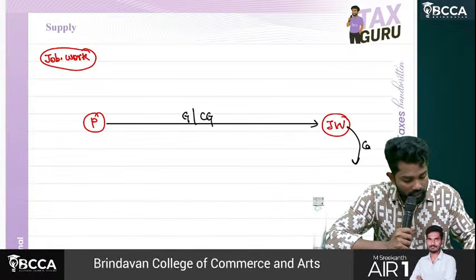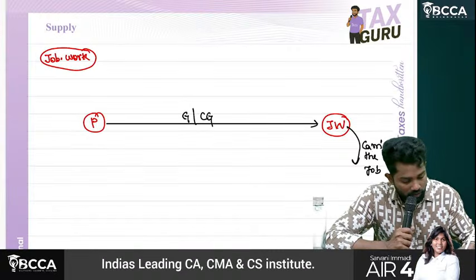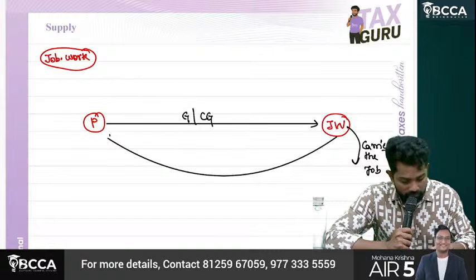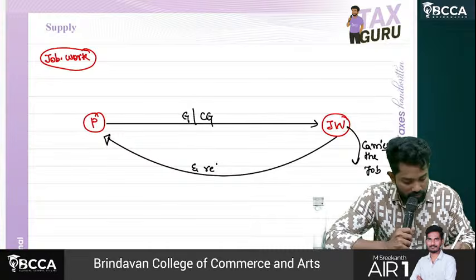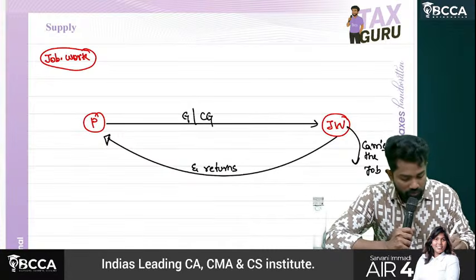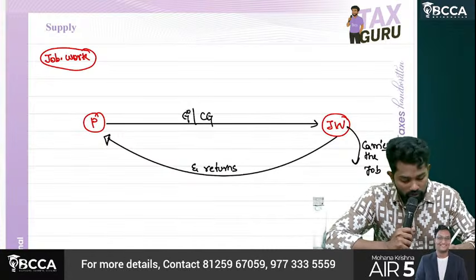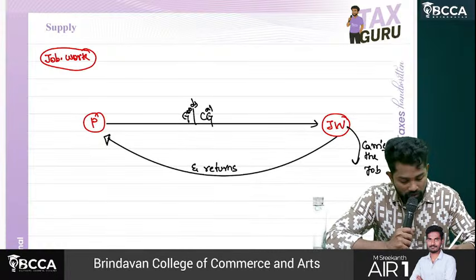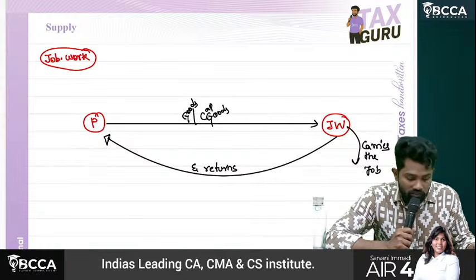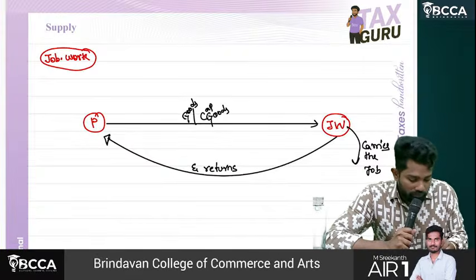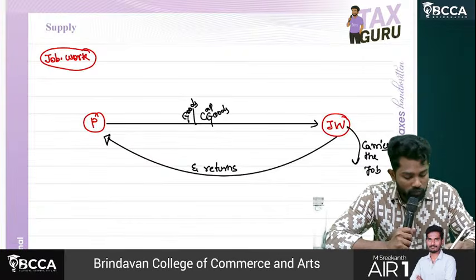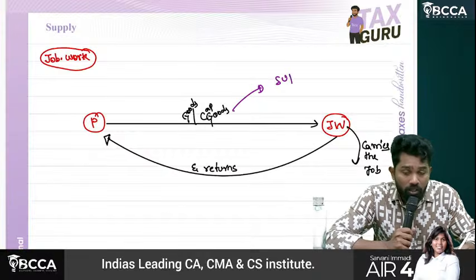The job worker carries out the job and returns. The principal sends goods, capital goods to the job worker, and the job worker returns them to the principal. See, when the principal sends any goods to the job worker, is it a supply, or not a supply?